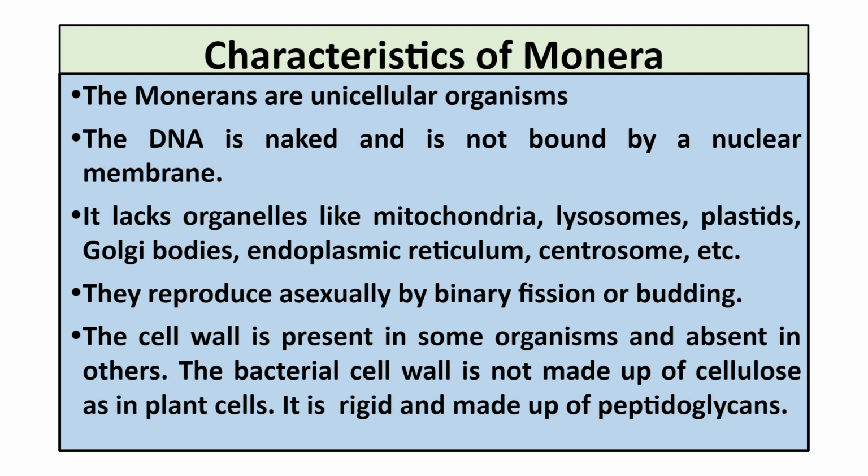It lacks organelles, the cellular organelles students, that we have studied in lesson 5: mitochondria, lysosomes, plastids, Golgi bodies, endoplasmic reticulum, centrosome, etc. They are not present in Monerans. They reproduce asexually, generally by binary fission, where division occurs, and budding. The cell wall is present in some organisms or it can be absent in others.